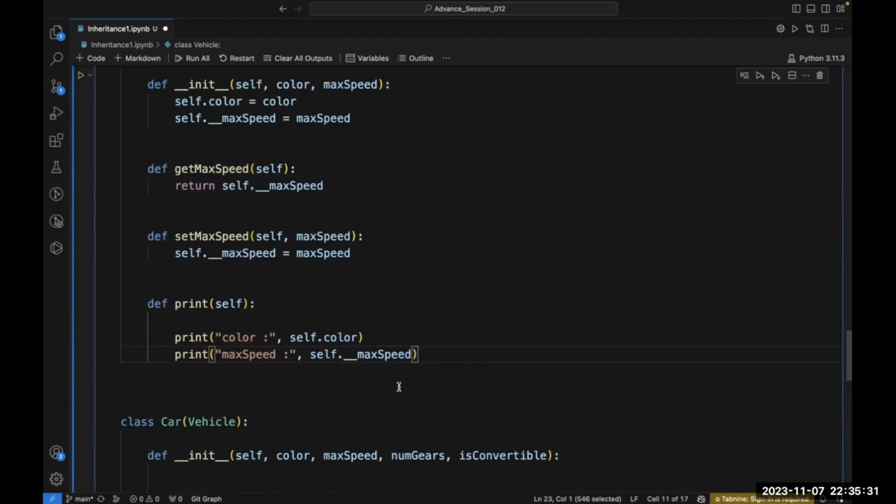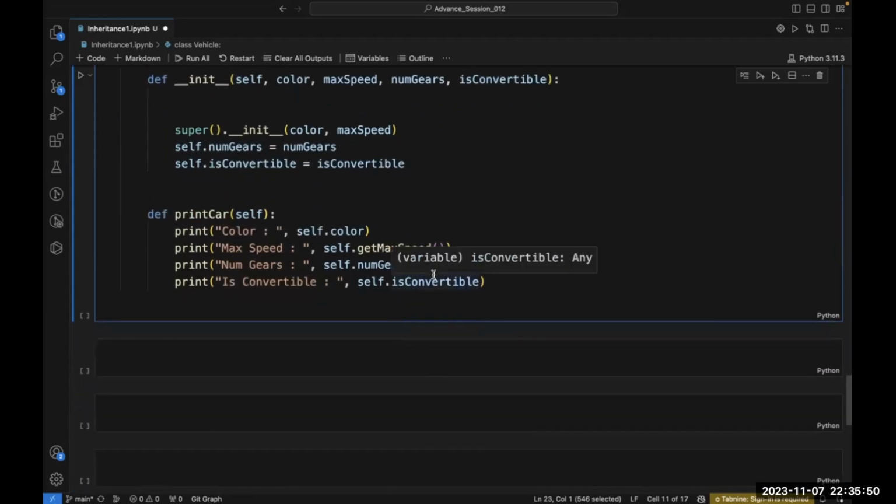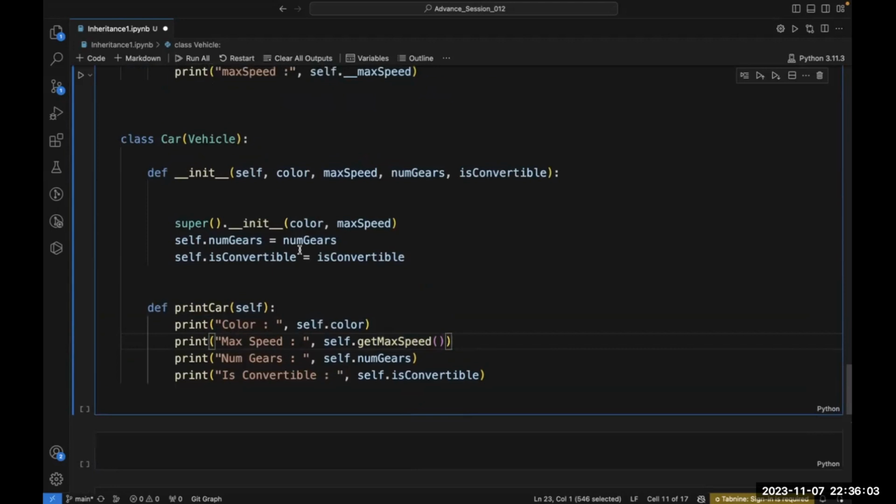So this is done. Now after that, what I am doing, inside my car class, I am inheriting my vehicle class. This is fine. This is also fine. This is also fine. Everything is fine. I do not need to make any changes here. Now, what is the most important change that I want to do? I am not deleting these two lines of code, color and max speed, because this time I am printing this color and this max speed through the car class.